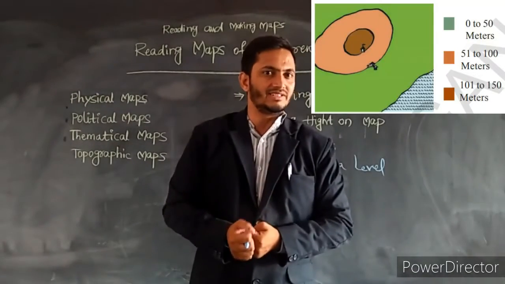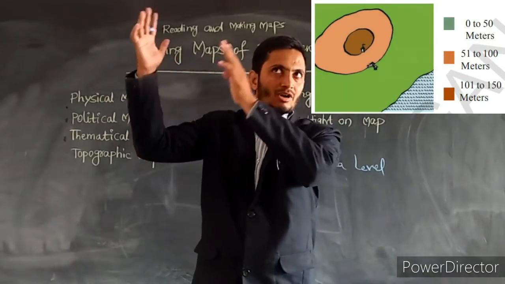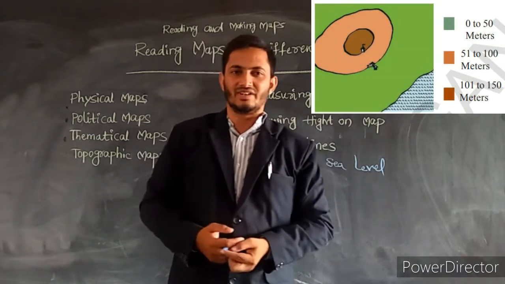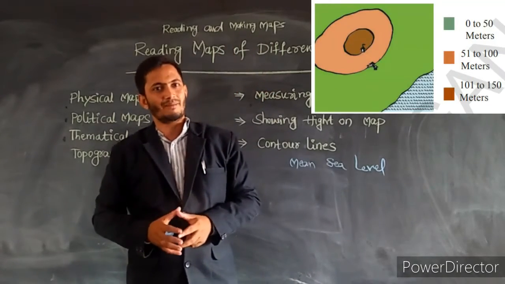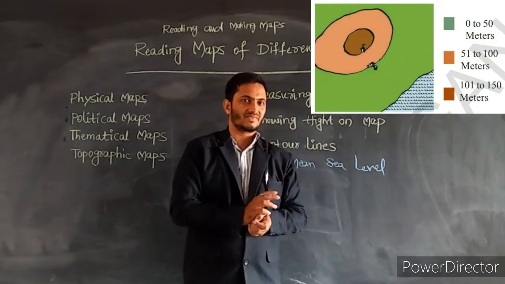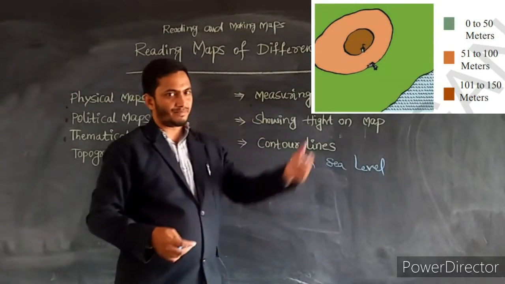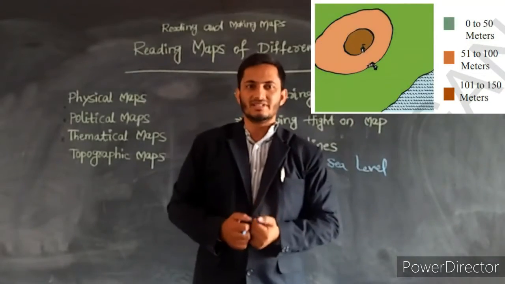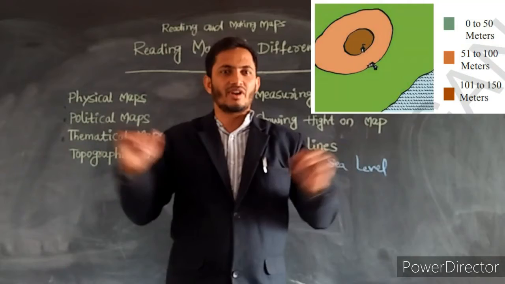Can you identify that the map is showing such an amount of height? No. So how can we identify that? Showing height on a map can be indicated through colors. The map here is showing us different colors.